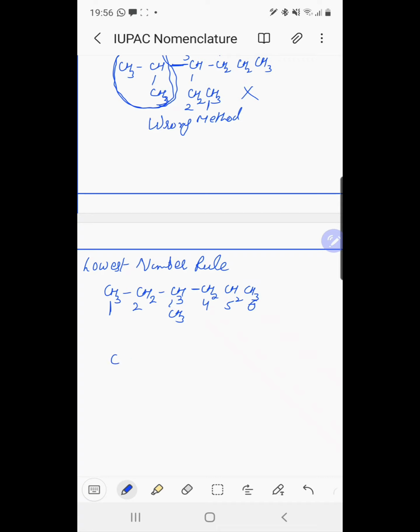A similar compound we can also number like CH3, CH2, CH, CH3, CH2, CH2, CH3, starting from this side, 3, 4, 5, 6. In both cases we have 6 carbon atoms.